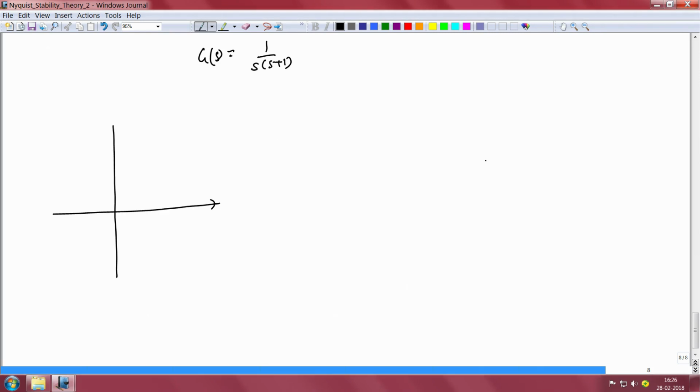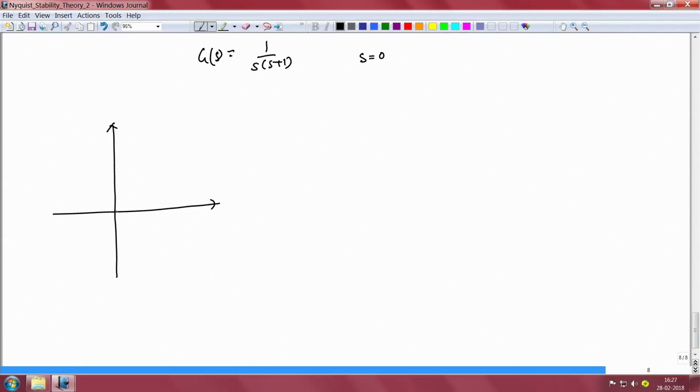Now, there is a small problem with this particular example, namely that the point s equals 0 is a pole of G(s) and it happens to also be a point on the contour C. So, we want to make sure that none of the poles of our open loop system are on the contour C, in which case we cannot evaluate the contour integral and apply the Cauchy integral formula for such a case.